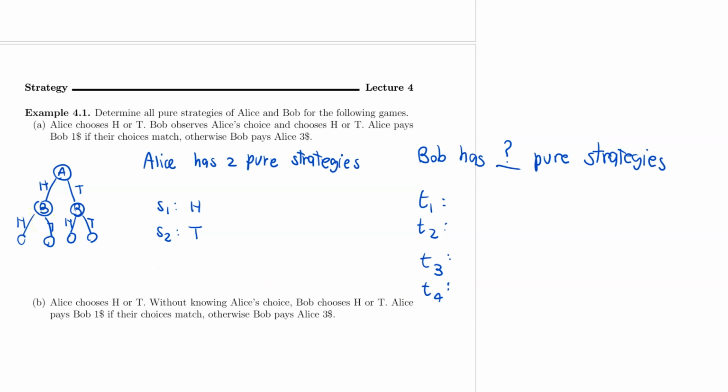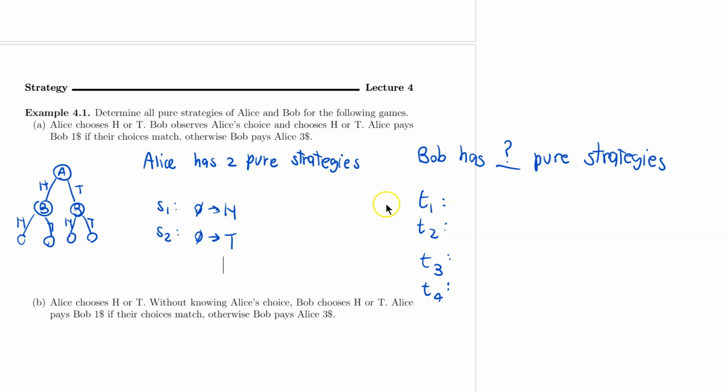Let me first rewrite Alice's two strategies here. When Alice first comes into play, she has two options to choose from, head or tail, and she does that out of nothing. So I'm just gonna write this as: from nothing she chooses head, and from nothing she chooses tail. So this is a list of two pure strategies.